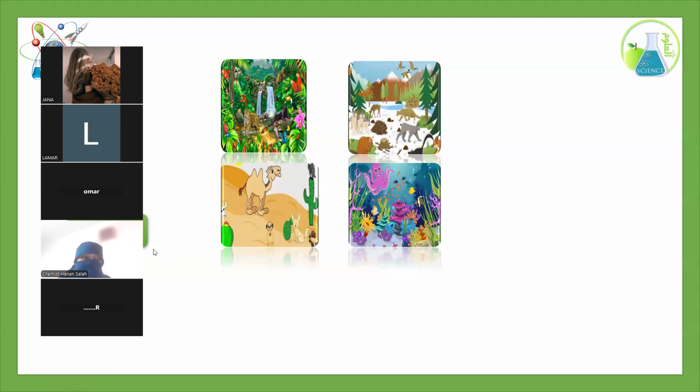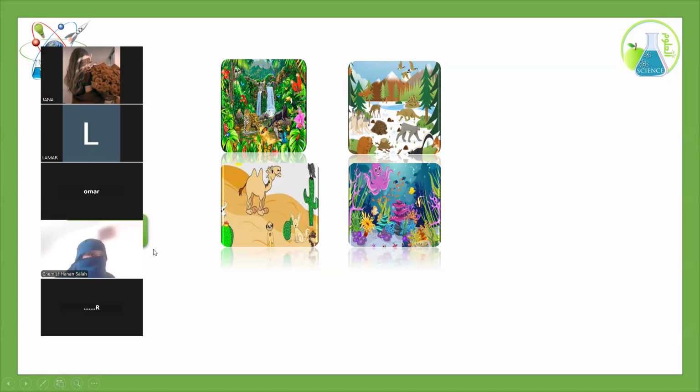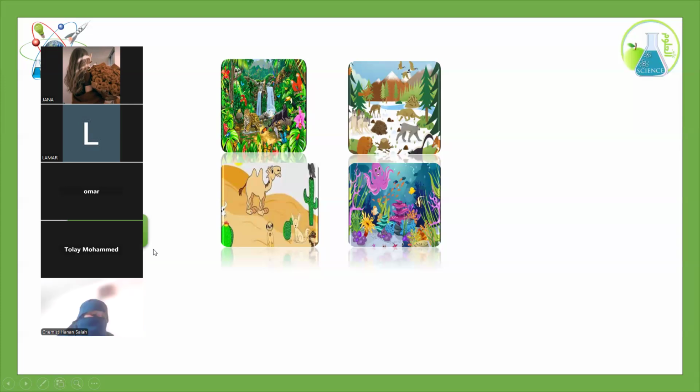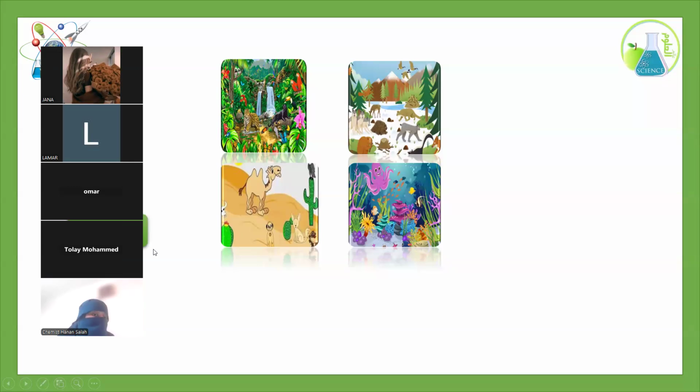We said they are called what? What are their names? Number 1. Rainforest. Okay, rainforest. You are right.